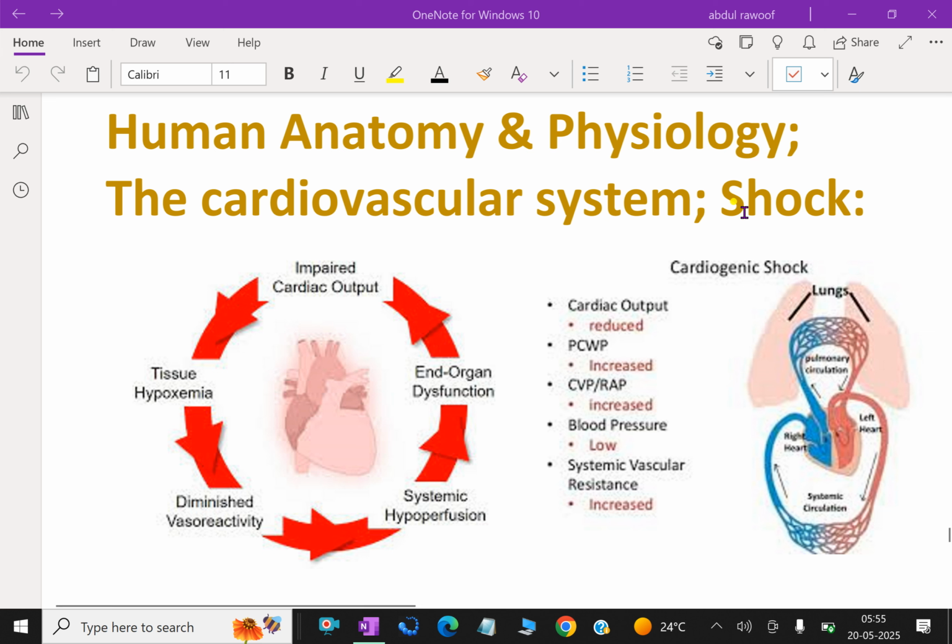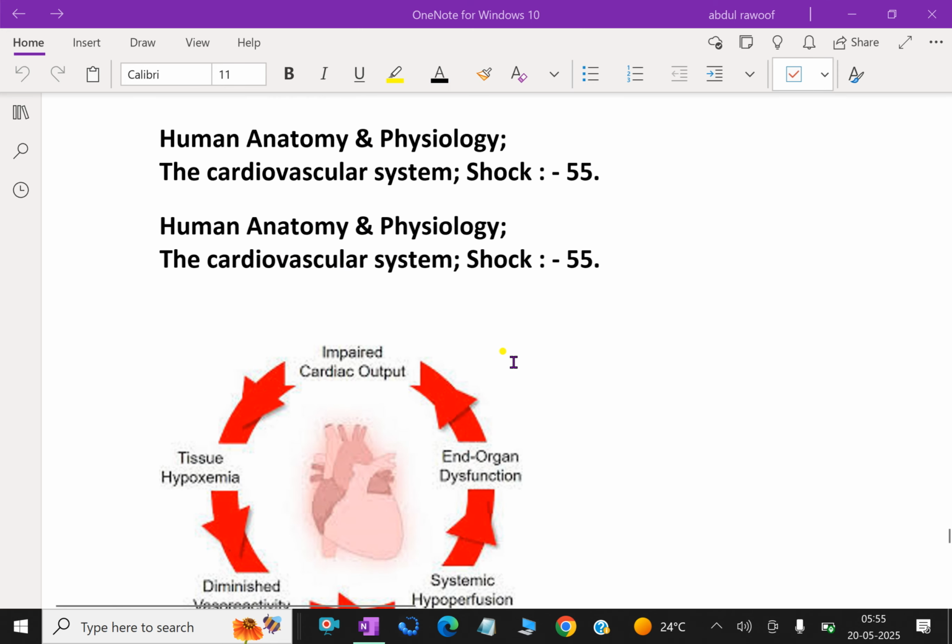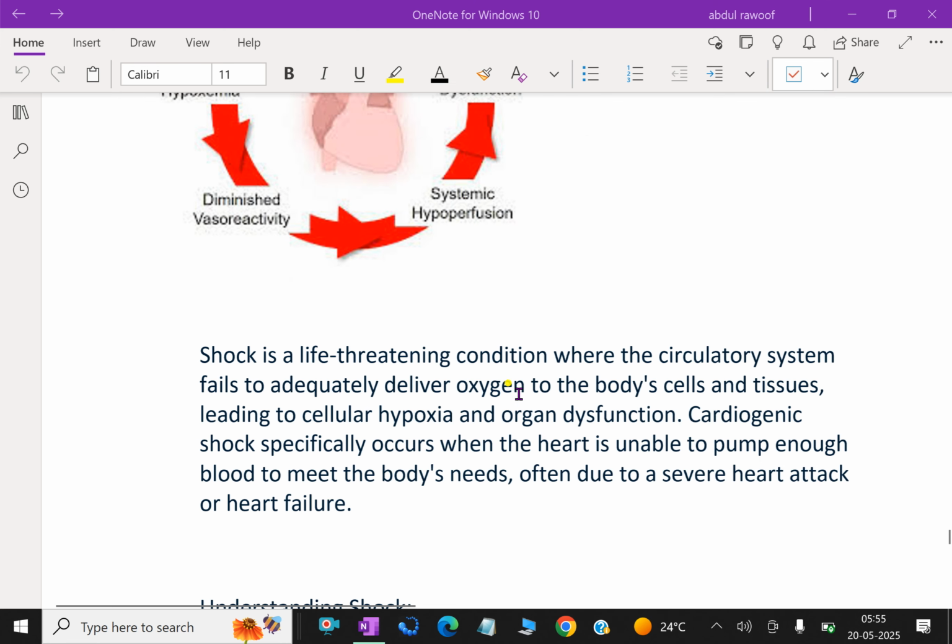Now we'll discuss further detail about shock in the cardiovascular system. Shock is a life-threatening condition where the circulatory system fails to adequately deliver oxygen to the body cells and tissues, leading to cellular hypoxia and organ dysfunction.